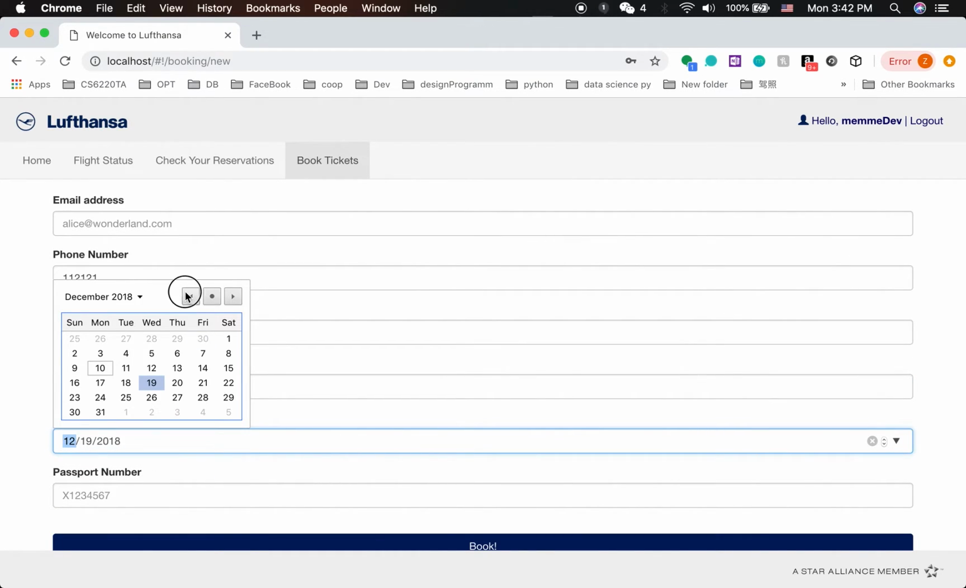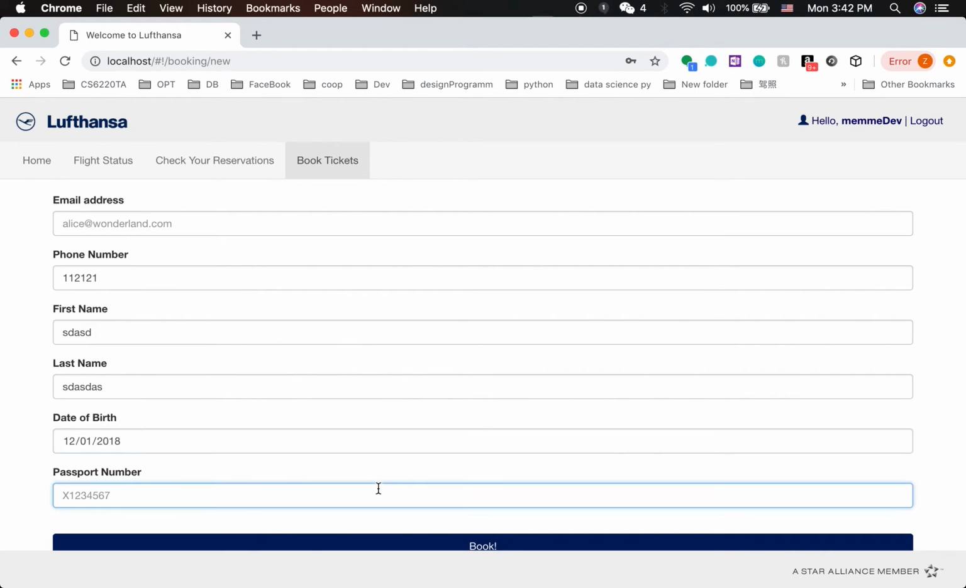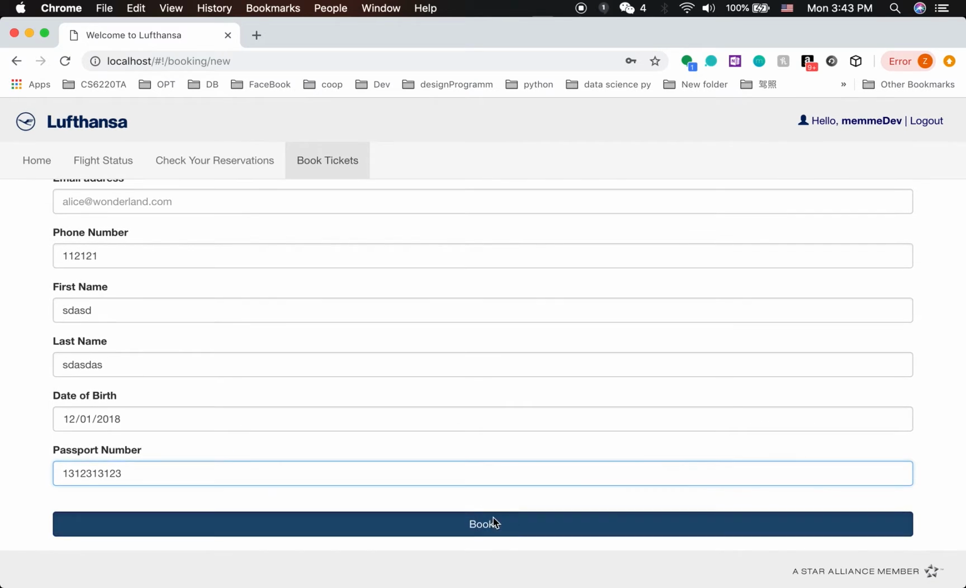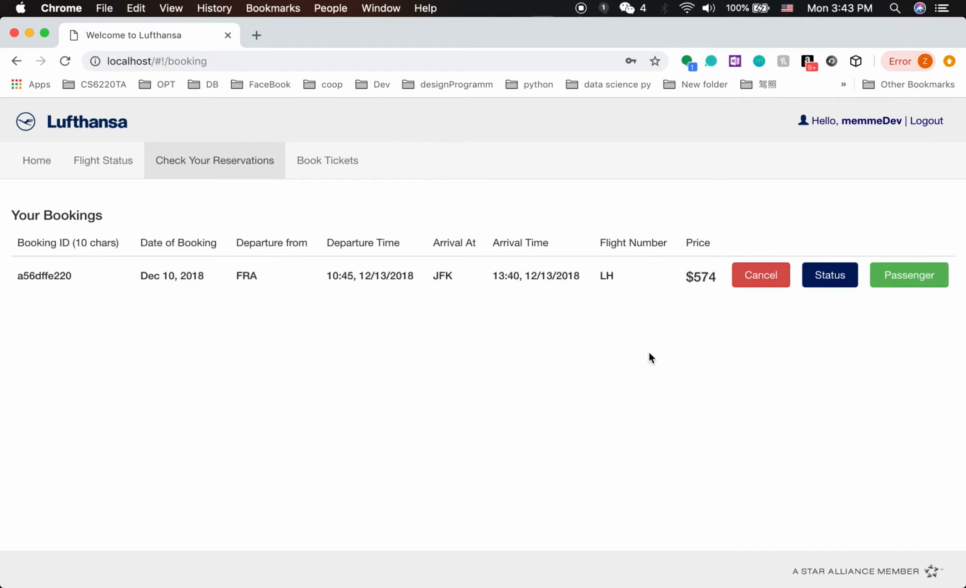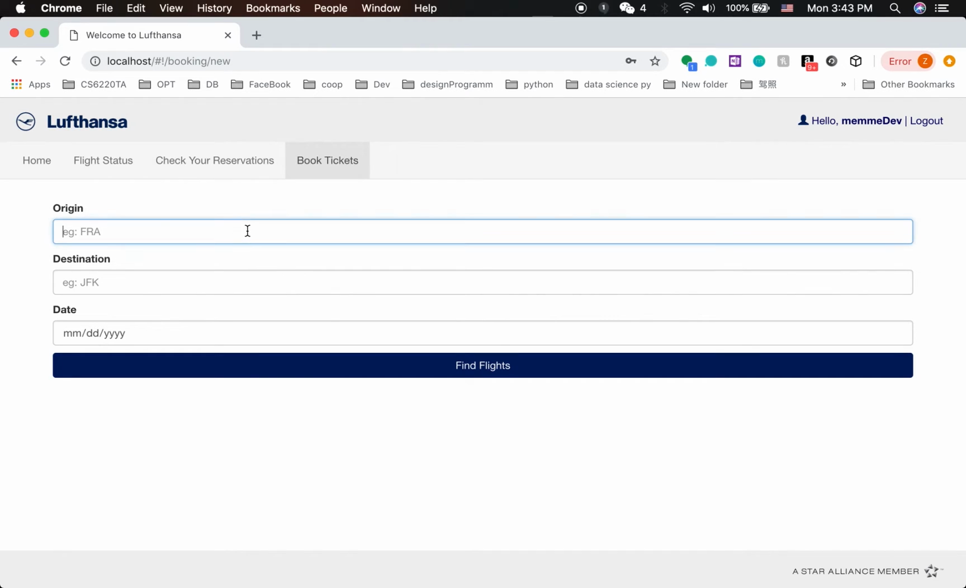Date of birth, cannot delete that, whatever date of birth. Passport number, whatever. We book. And check the reservations. You can book a new one.